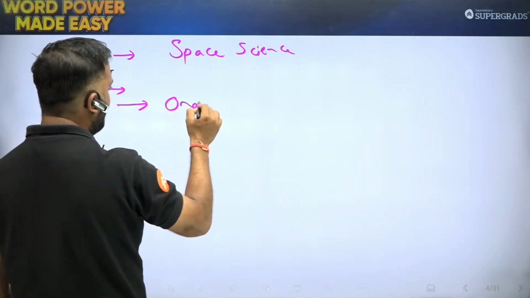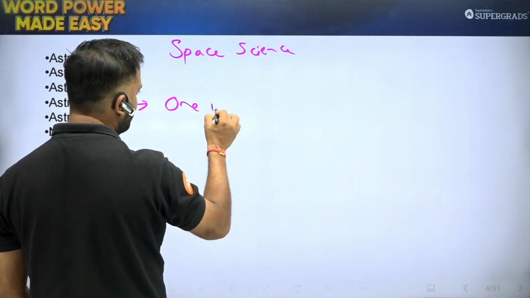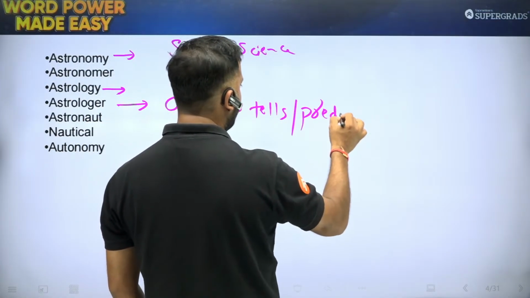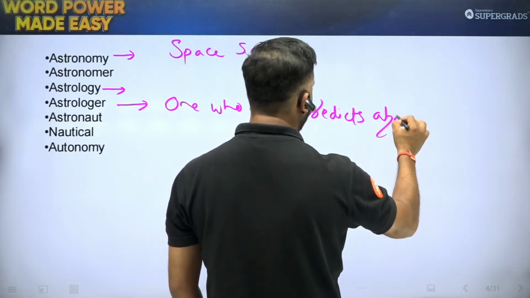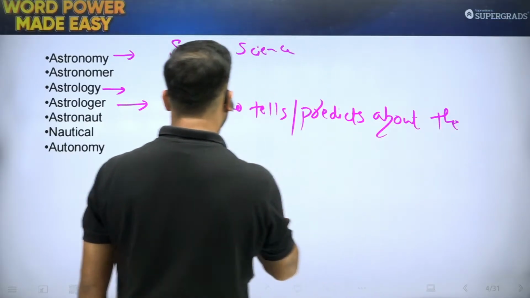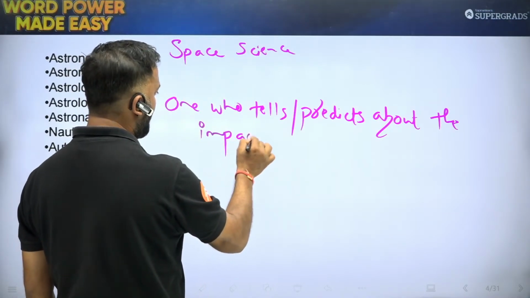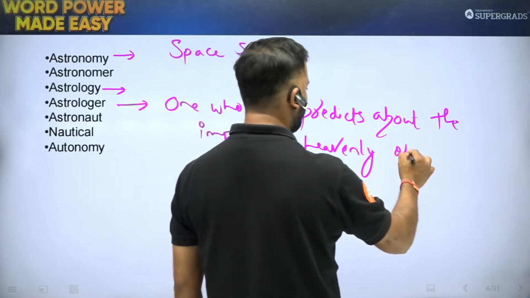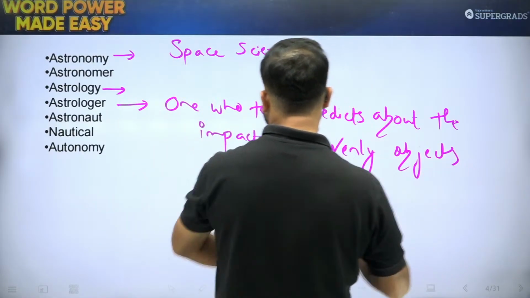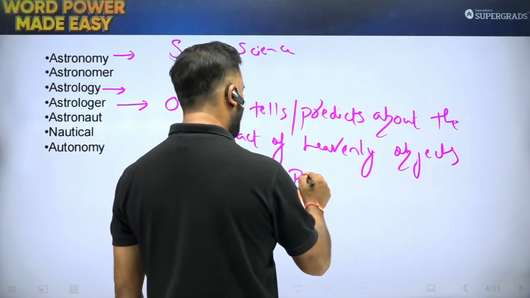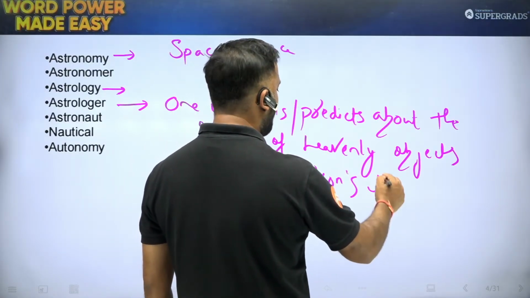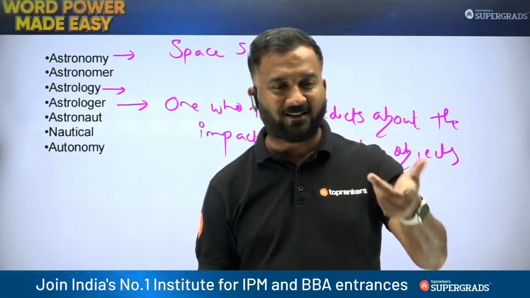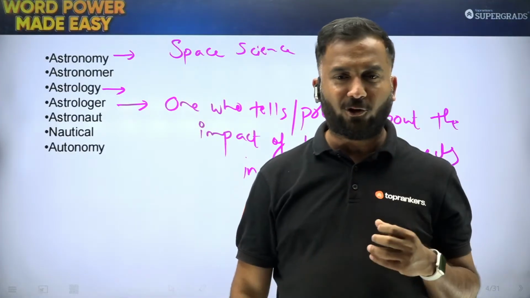Astrologer, one who predicts or tells about the impact of heavenly objects in a person's life. So that is what an astrologer does. Astrologer बताता है आपको कि यार मून कहाँ बैठा हुआ है, सन कैसा है, अदर प्लैनेट्स कैसे हैं, ठीक है. So that is what astrologers do.